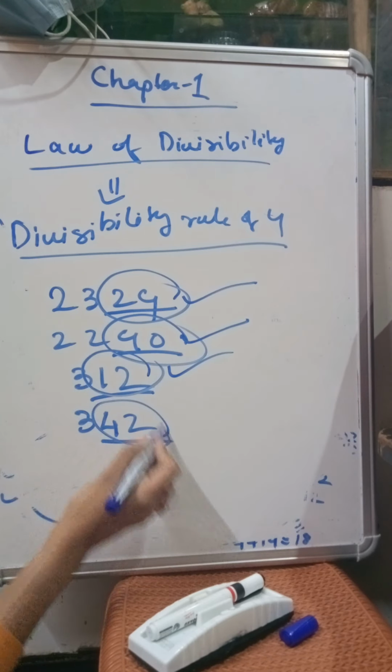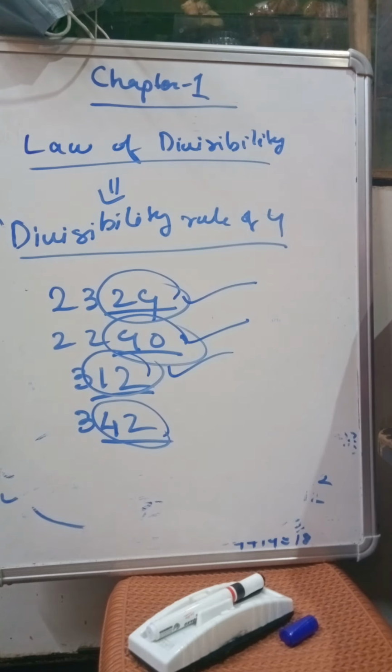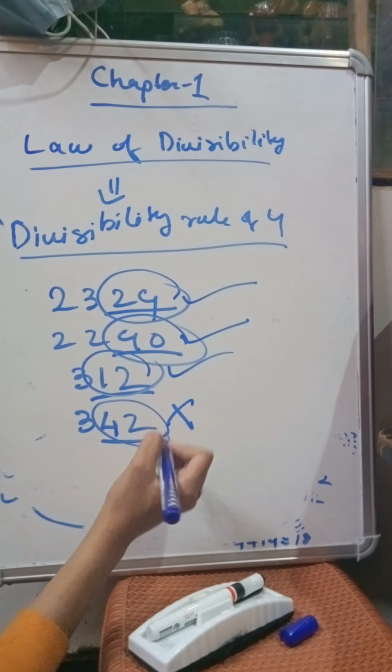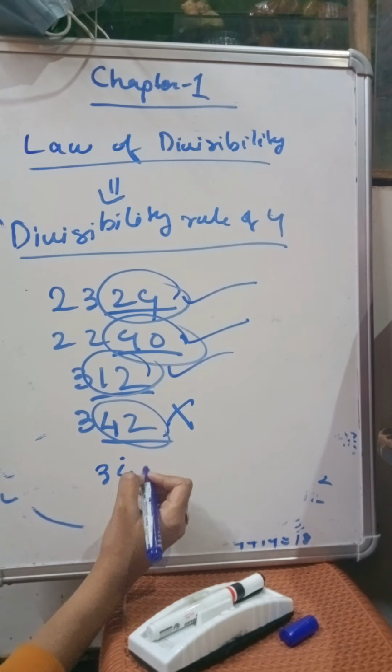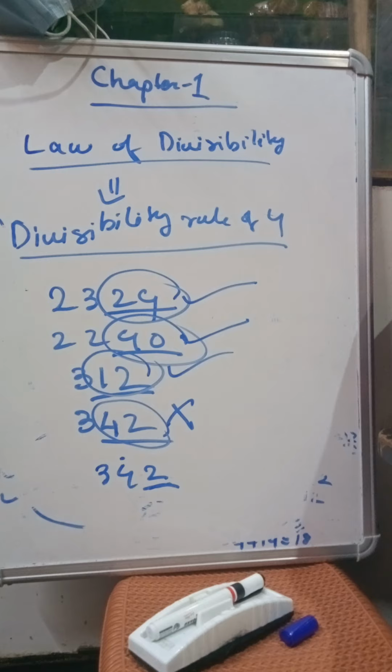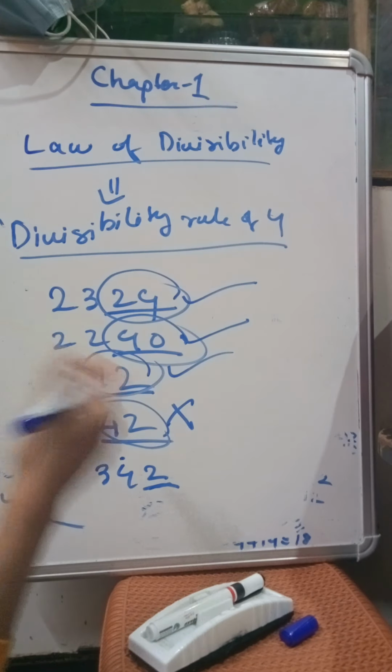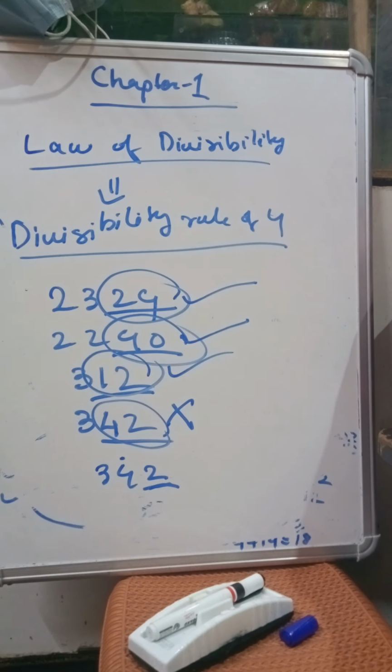Does 42 come in the table of 4, or is 42 divisible by 4? No, 42 is not divisible by 4. So this number is not divisible by 4, but this number is divisible by 2. Okay, because you see 3, 4, 2 is present and the last digit 2 is an even number. So it is divisible by 2 but not by 4. Why? Because the last two digits are not present in the table of 4, or you can say the last two digits are not divisible by 4.